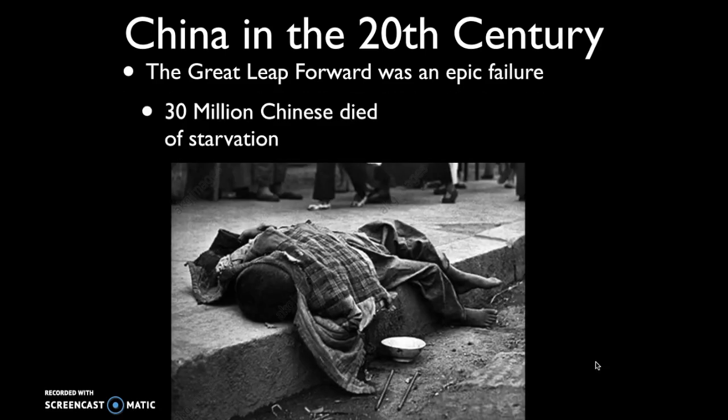30 million Chinese people died of starvation. That is just an incredibly massive number. Again, we don't want to compare demographic disasters, but that's sort of on the same scale as the Great Dying, which resulted from the Columbian Exchange and the bringing over of diseases from the old world to the new world.